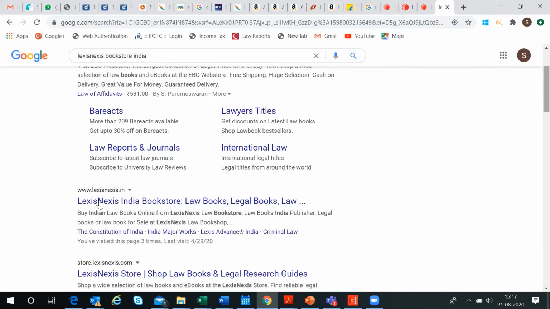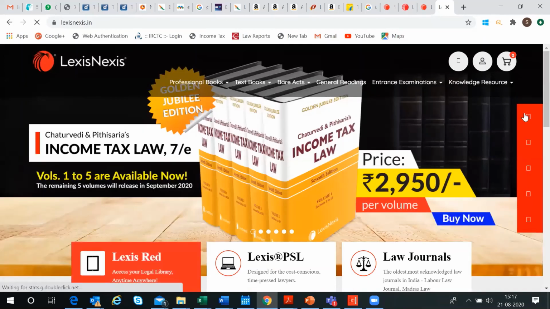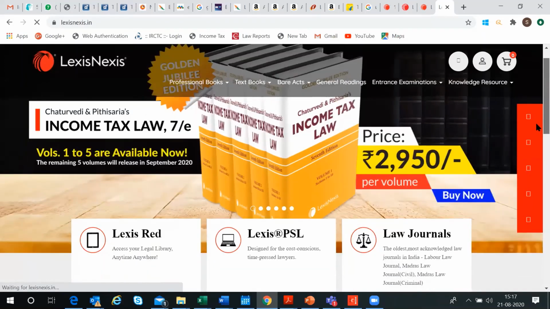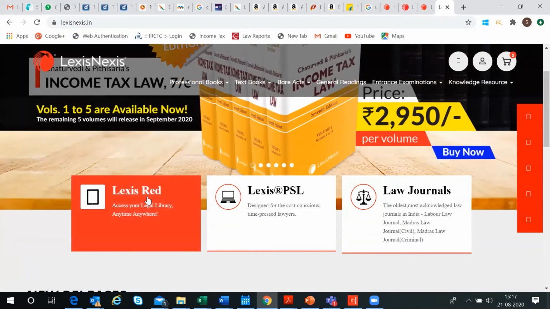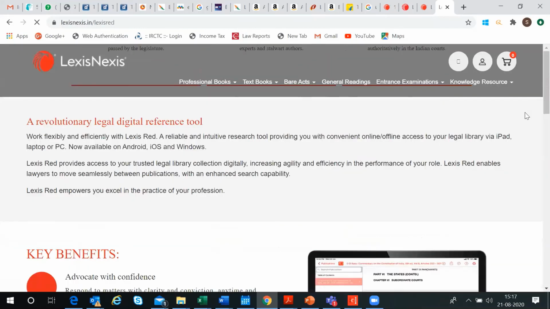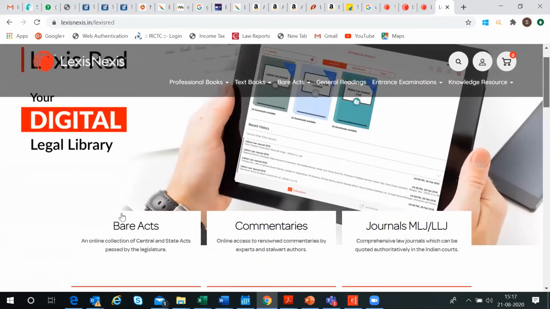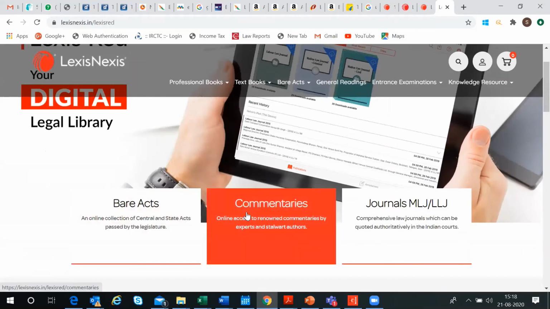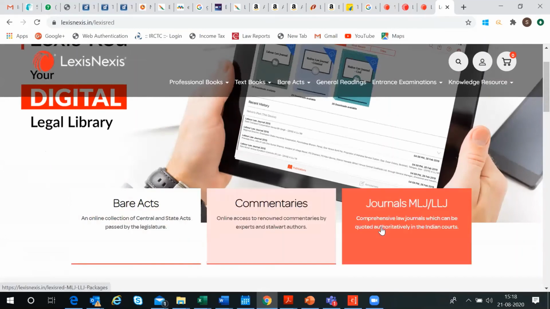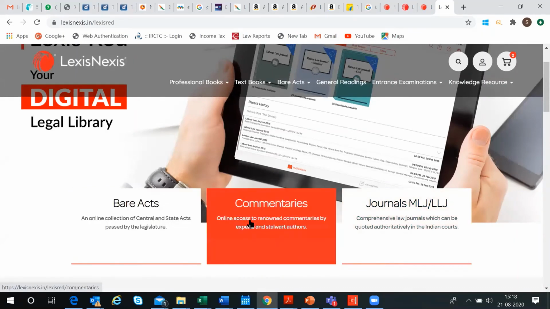So the second link here is Lexis India bookstore. You can just go in here and it gives you access to Lexis Red, so books which are available on Lexis Red, or you can also just search in our search icon and you can access whichever books you want. Here it gives you what you want to download, whether you want to access bare acts, commentaries, or journals. You can just go here and purchase the ones that you want online.